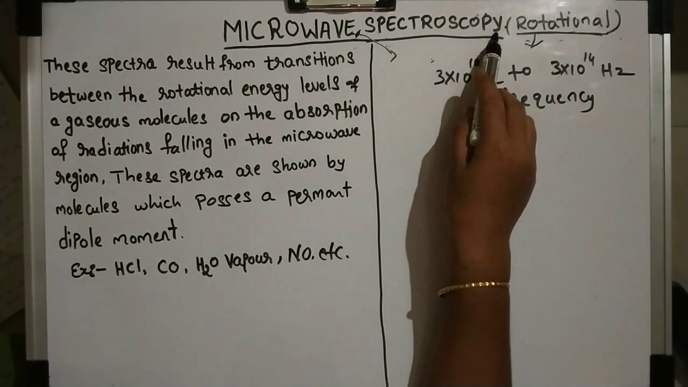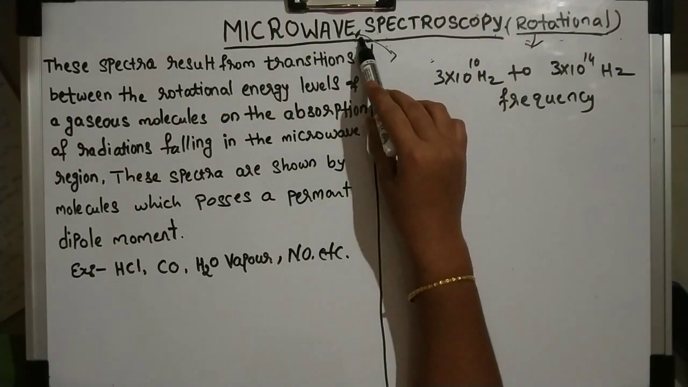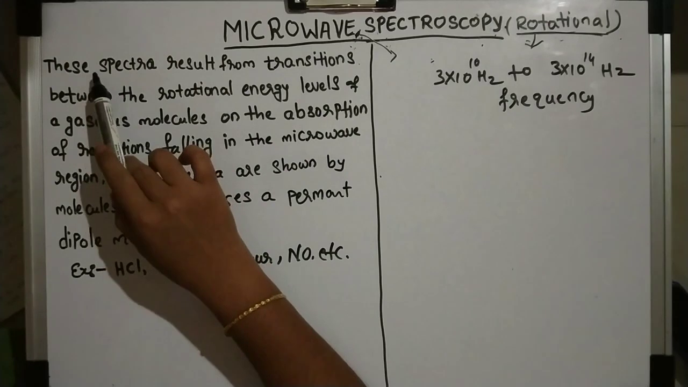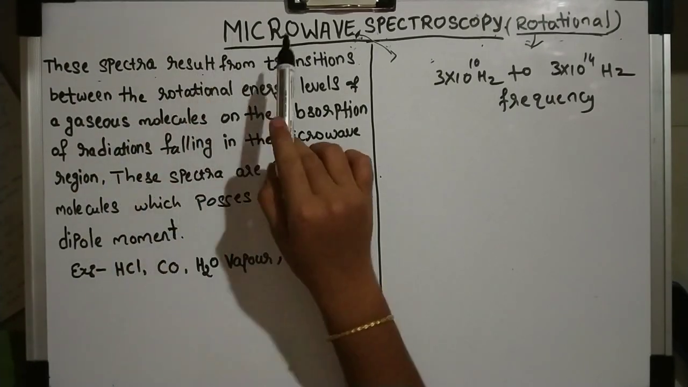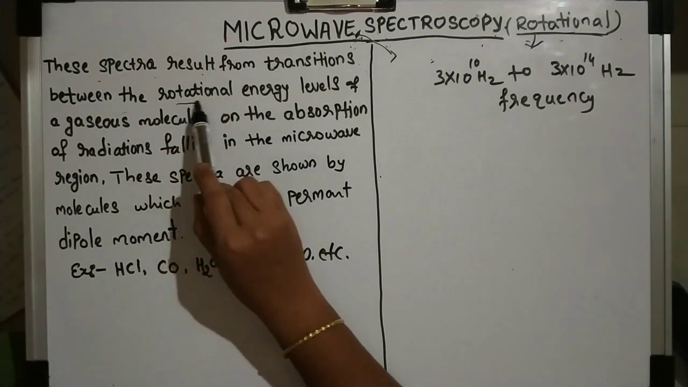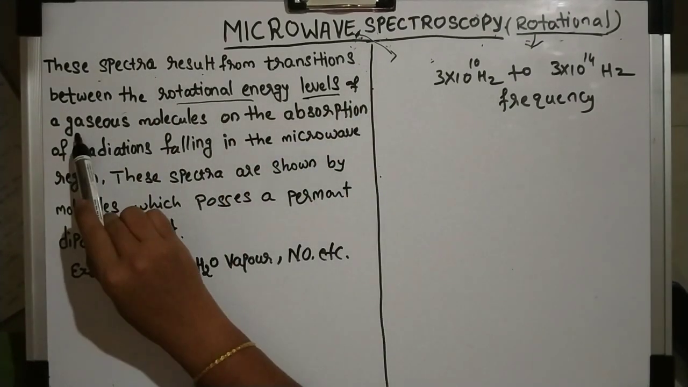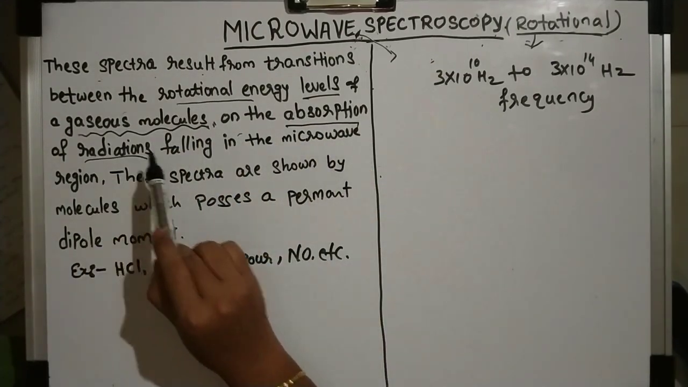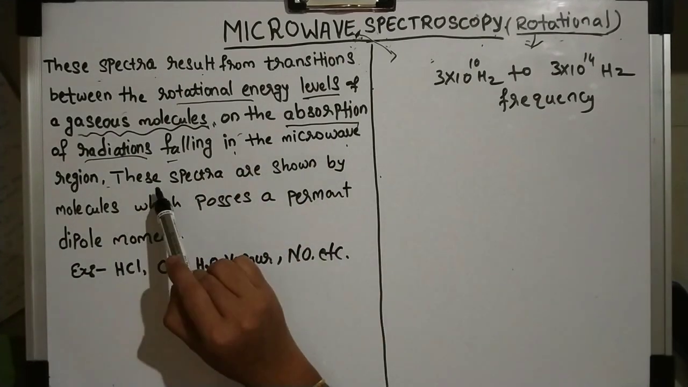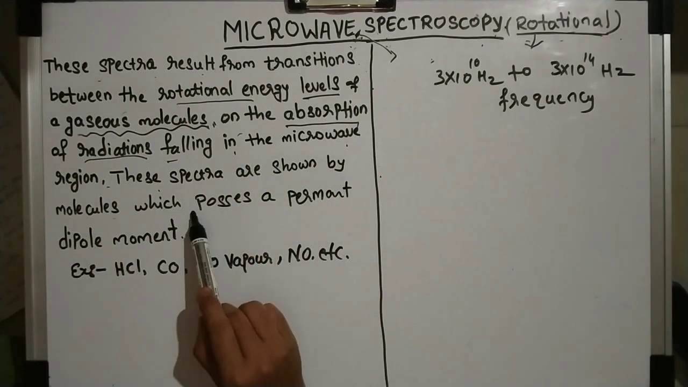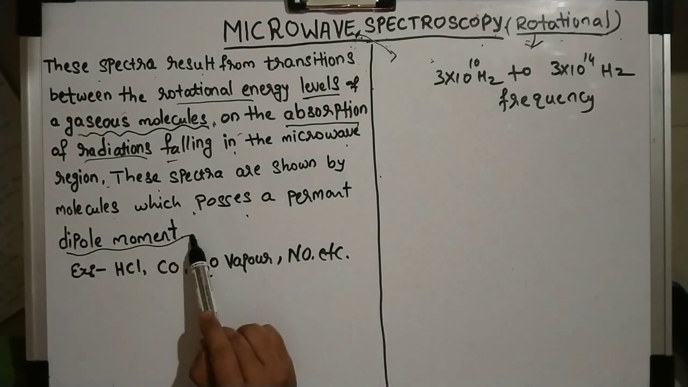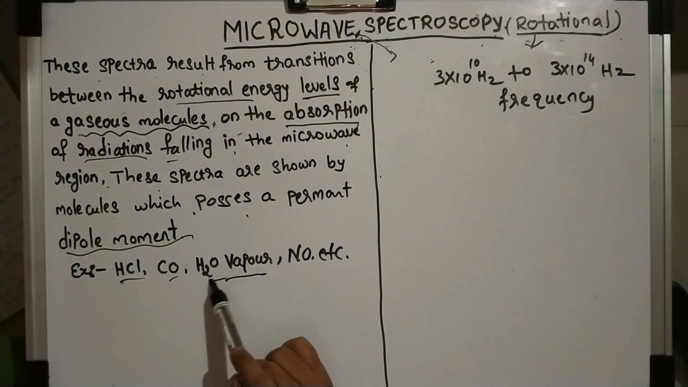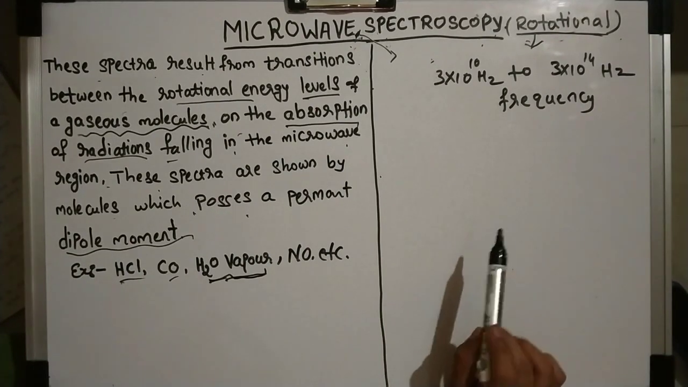Okay, so what is microwave spectroscopy? We will see the definition and discuss what process is going on in microwave spectroscopy. These spectra result from transitions between the rotational energy levels of gaseous molecules on the absorption of radiation falling in the microwave region. These spectra are shown by molecules which possess a permanent dipole moment. Examples are HCl, CO, H2 vapor, NO and some other molecules.